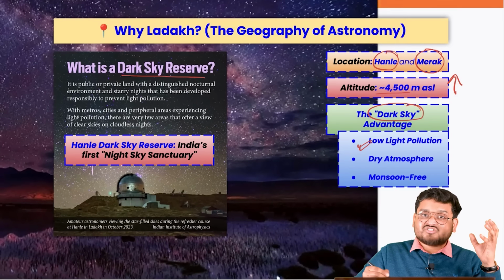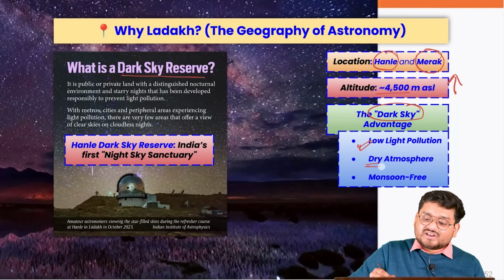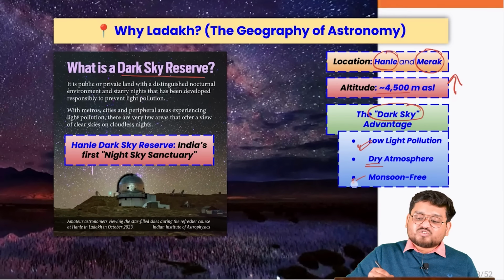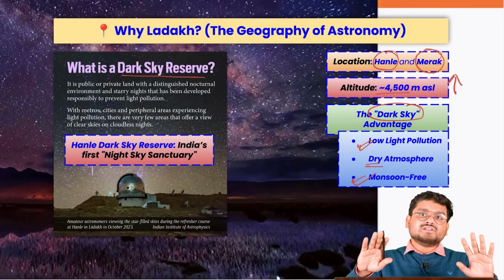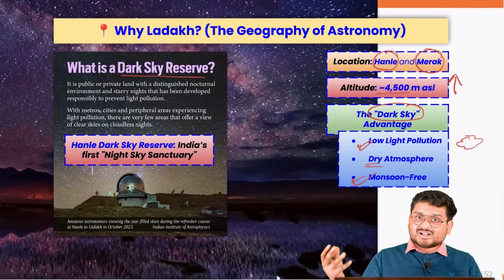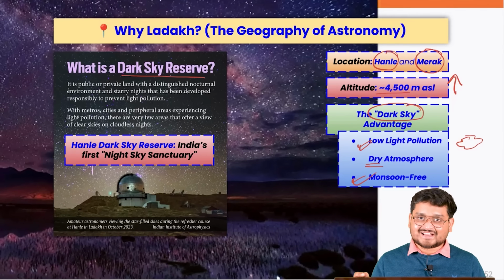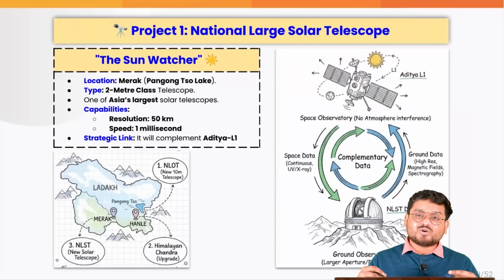Light pollution is extremely low because human settlements there are very rare. The atmosphere is very dry, and the place is also monsoon free. Little rainfall means little clouds, and little clouds means you can have an unobstructed view of the night sky, which is where the telescopes thrive.